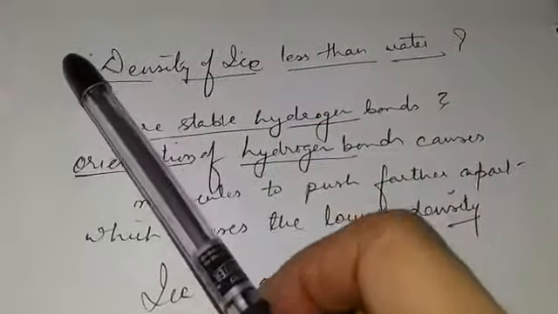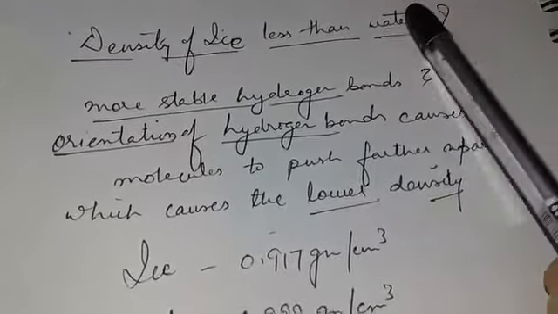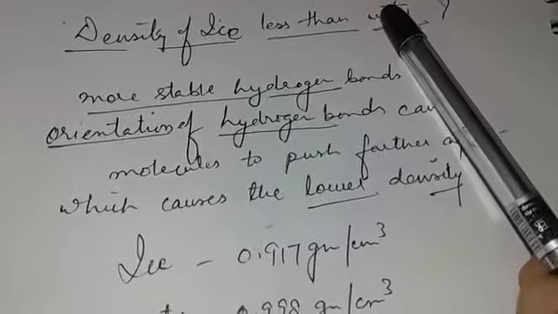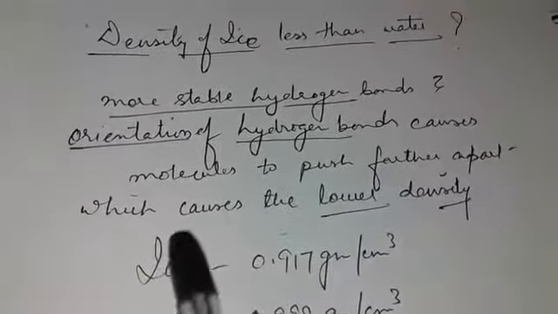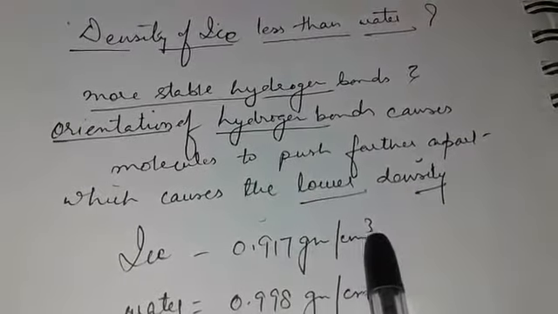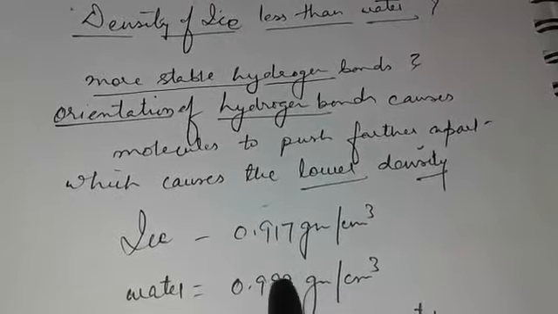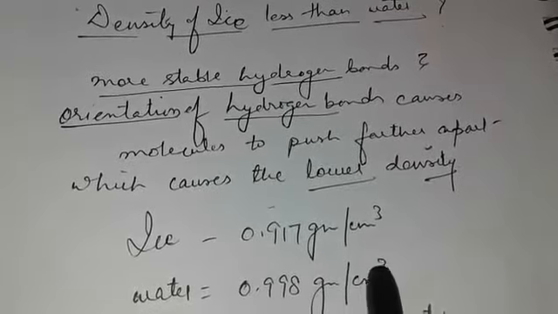But there is an exceptional case. Density of ice is less than water. Why? Density of ice is 0.917 gram per centimeter cube, whereas water density is 0.998 gram per centimeter cube.